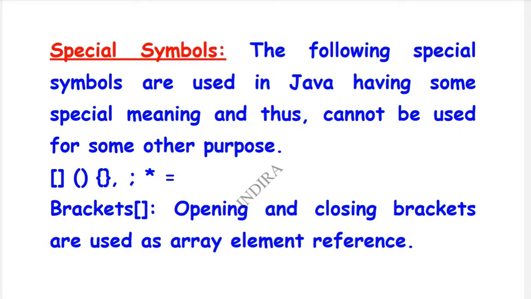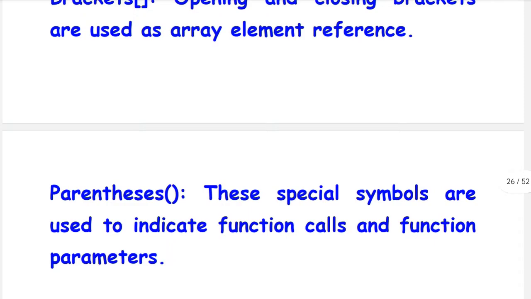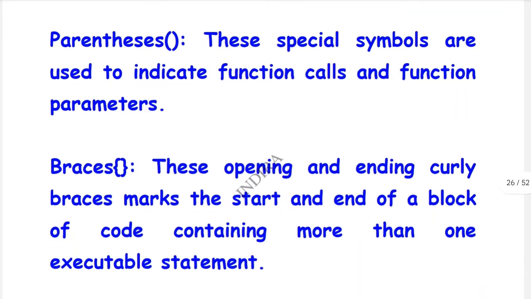So brackets, these square brackets, are used in terms of arrays. Opening and closing brackets are used as array element references, so for referring to the array we use these square brackets. Whereas parentheses, that means small brackets, these symbols are used to indicate function calls and function parameters. Here function calls and function parameters are nothing but the conditions of that program. So when we use conditions, we use these small brackets.